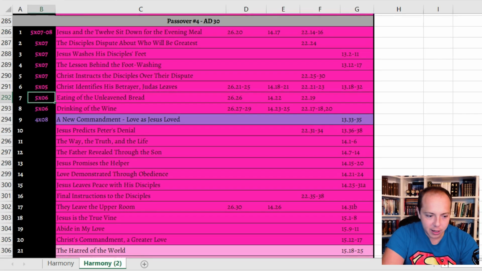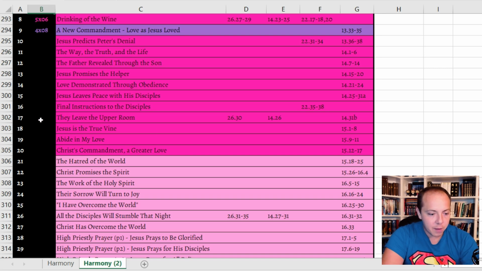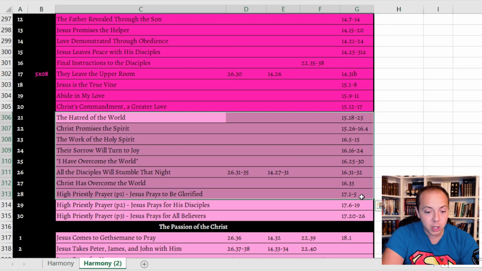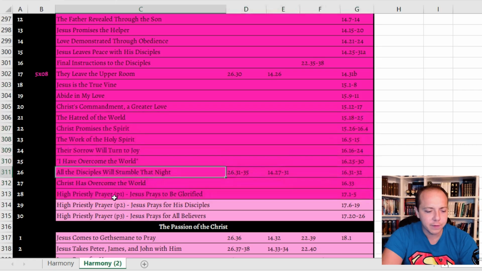I could be wrong, but again, if y'all just want to go through and look at these, y'all can help me out. I know that they have them leaving the upper room in season 5, episode 8, and that's because they did mess with the chronology just a tad, because technically the events of John chapters 15 through 17 all took place after they left the Last Supper, and it was probably while they were walking to the Garden of Gethsemane, whereas in the show they depict all of this as being during the Garden of Gethsemane itself. However, we don't see the full high priestly prayer.